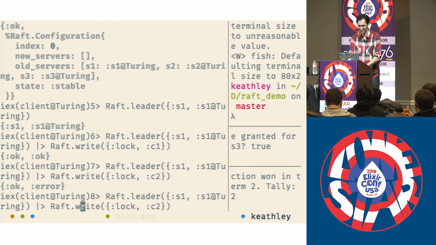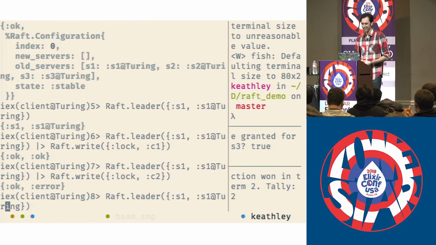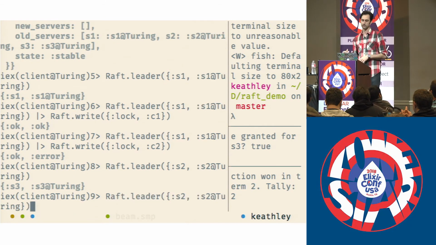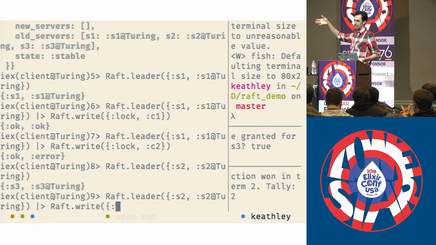It's awesome. Okay, so how does this actually work under the hood? Well, like I said, it uses a concept called consensus, and along with that, Raft specifically uses leader election and state machine replication. What it effectively does is coordinate amongst itself to elect a leader, and the rest of the nodes become followers.